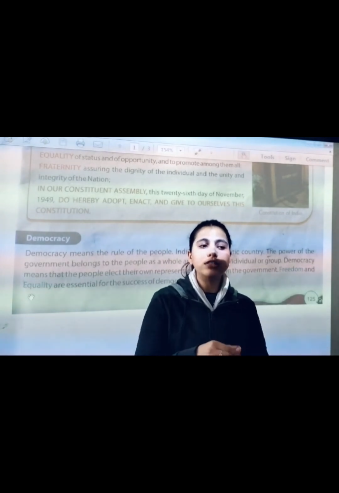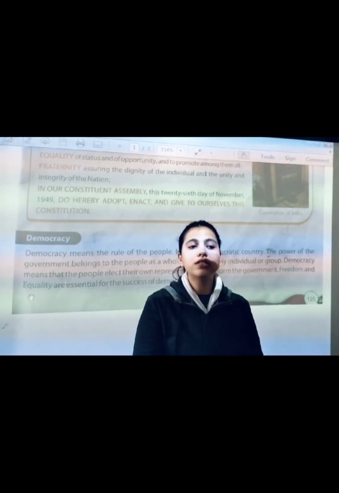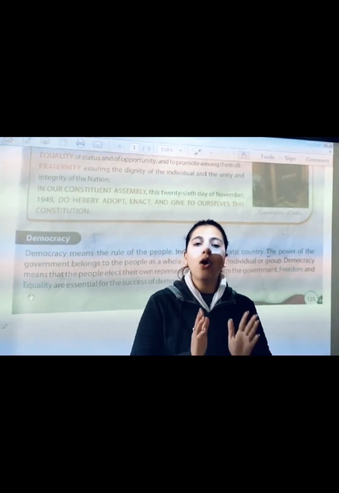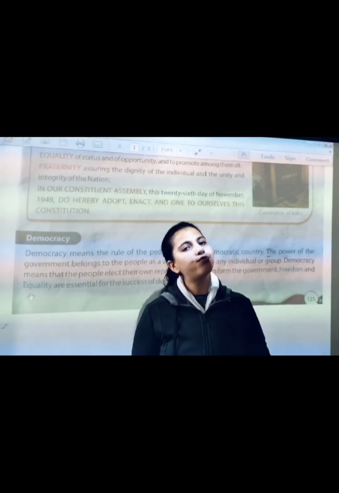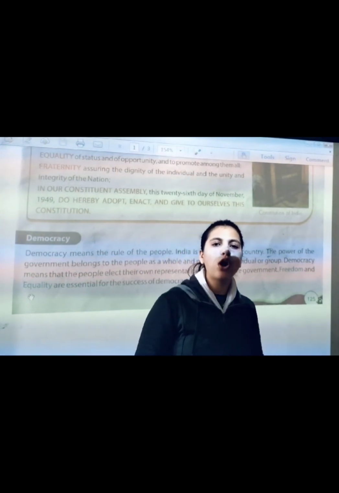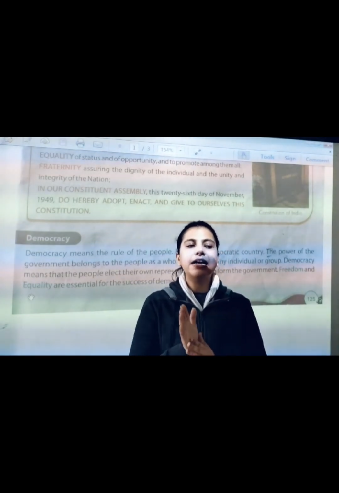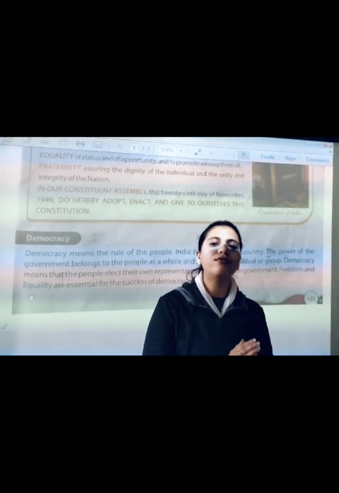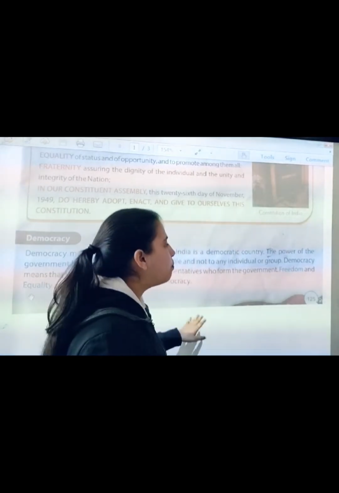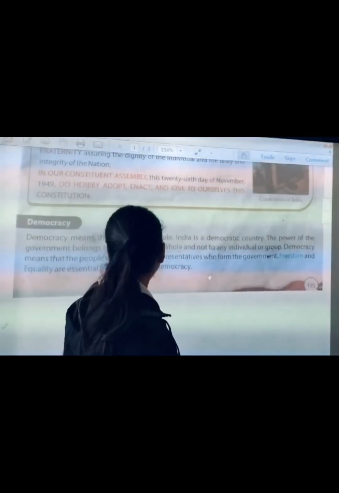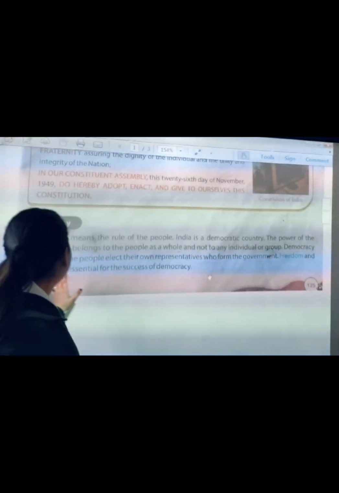The Constitution of India allows the people to elect their own representatives to form a government. This is called democracy. Okay, and freedom and equality are essential for the success of democracy. These are the two pillars of democracy, freedom and equality.